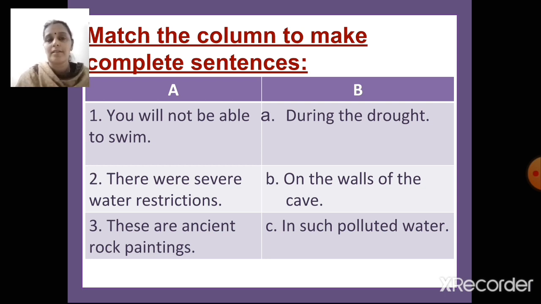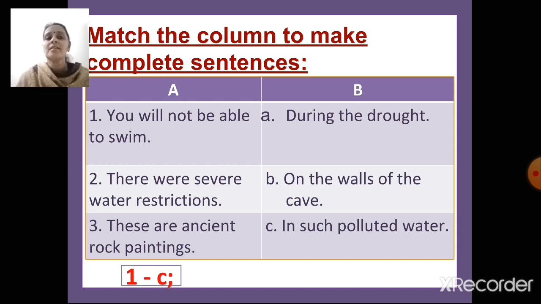Shall we see what the answers are? First one, you will not be able to swim in such polluted water. Second, there were severe water restrictions. There were severe water restrictions during the drought. Drought means when there is no water, no rains, so no water. It's completely dry. So there were severe water restrictions during the drought.